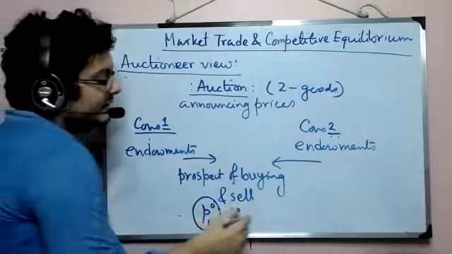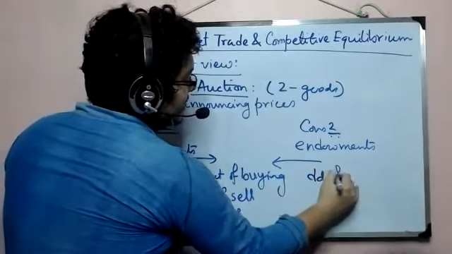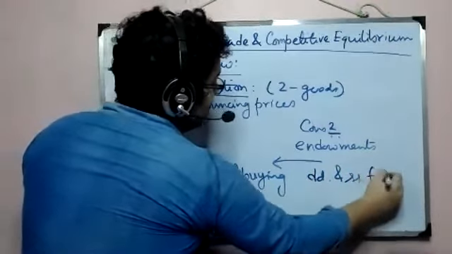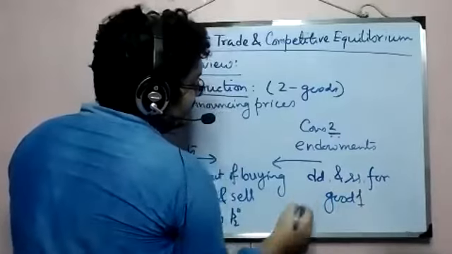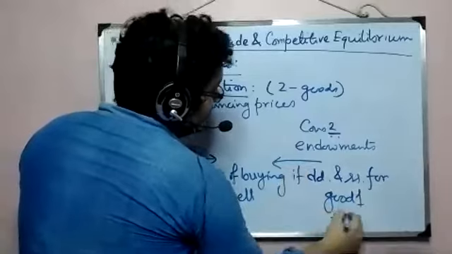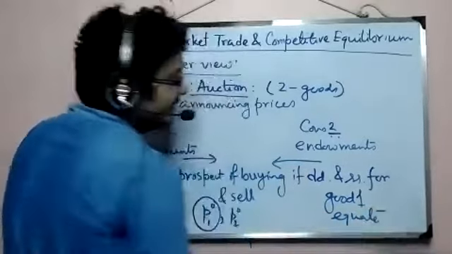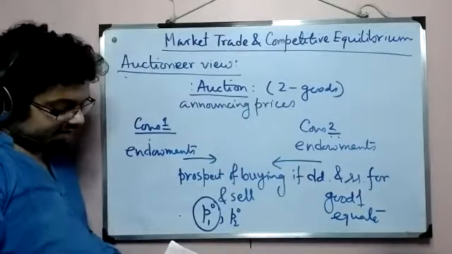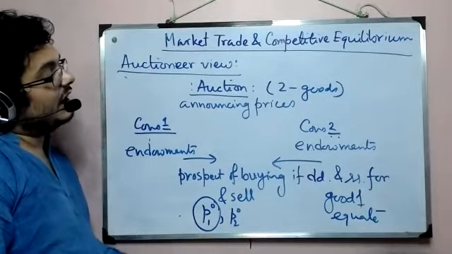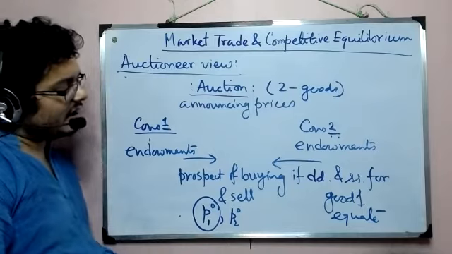And if this demand and supply for good 1 equate, well, then we have a deal. And if it does not, then we do not have a deal. And what happens when you do not have a deal?